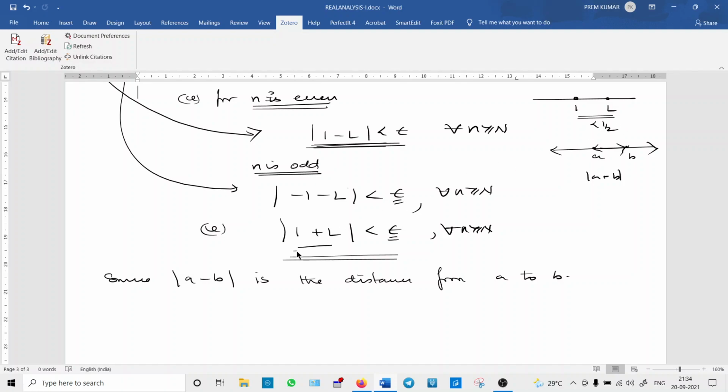And what does this say? Once again I will write it clearly to avoid confusion.